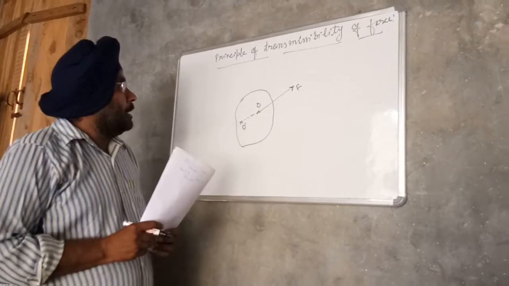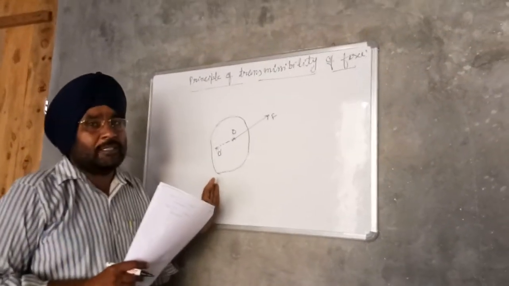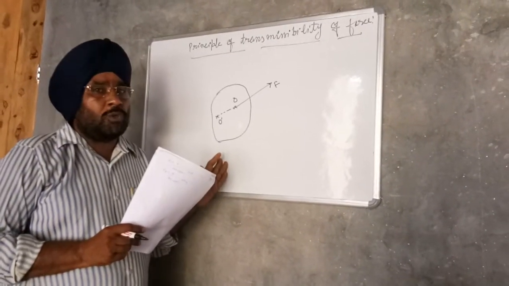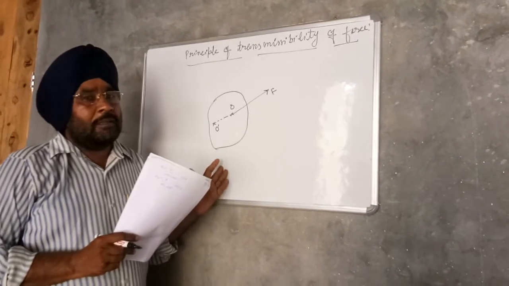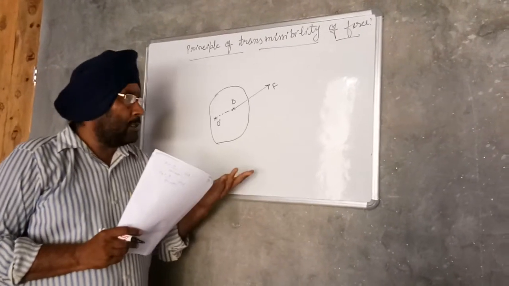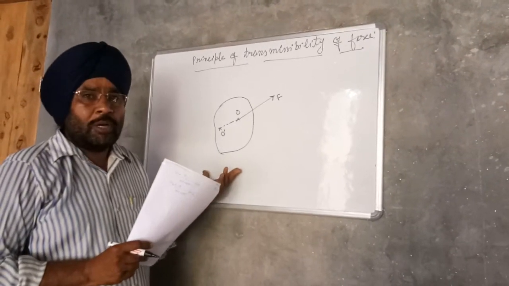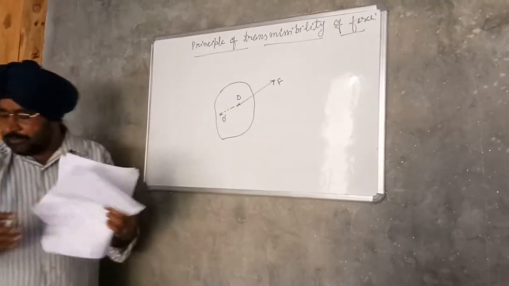But it has been seen that it is only the external effect which remains unchanged. The internal effects of the force, such as deformation and stresses, are greatly influenced by change in the point of application of the force along the line of action of the force. So next is components of a force.